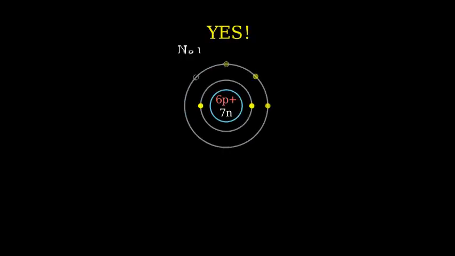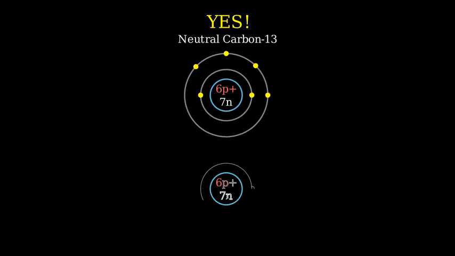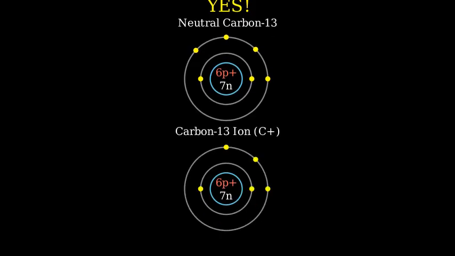So, can isotopes be ions? Yes. Let's look at an example. Here's our carbon-13 isotope again, neutral with 6 protons, 7 neutrons, and 6 electrons. If it loses an electron, it becomes a carbon-13 ion. It's still an isotope of carbon because it has 6 protons, but it's also an ion because it has lost an electron. In conclusion, being an isotope and being an ion are independent properties.